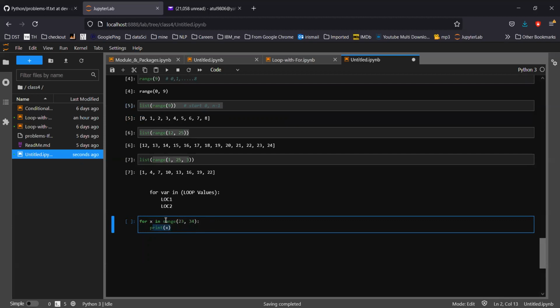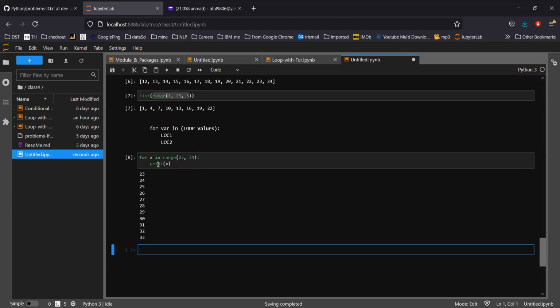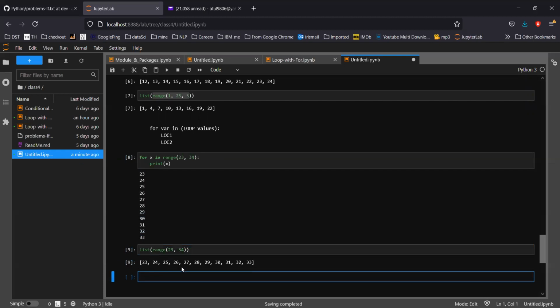But as I told you, for loop is always fixed. So the number of loops is always fixed. If I do that, it is printing x, so it started from 23 to 33. And if I simply check here, 23 to 34, so this is the value.